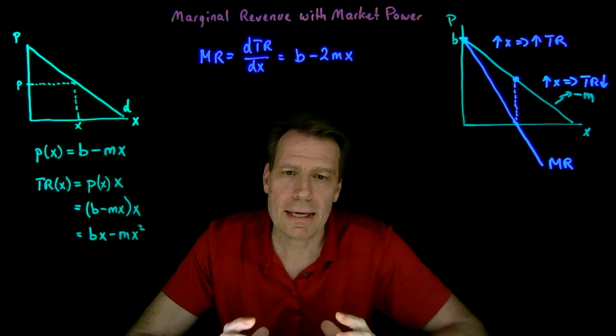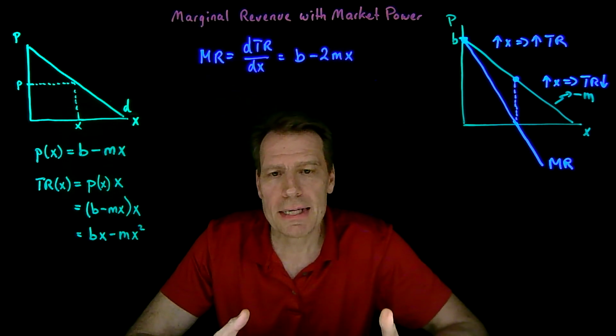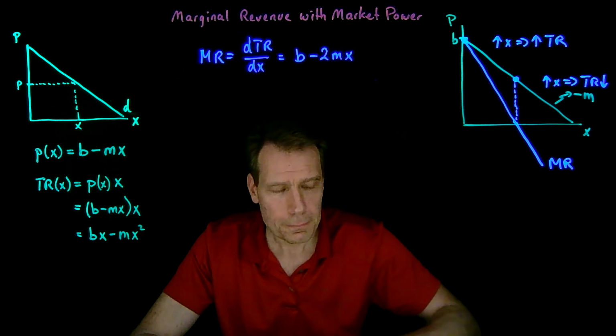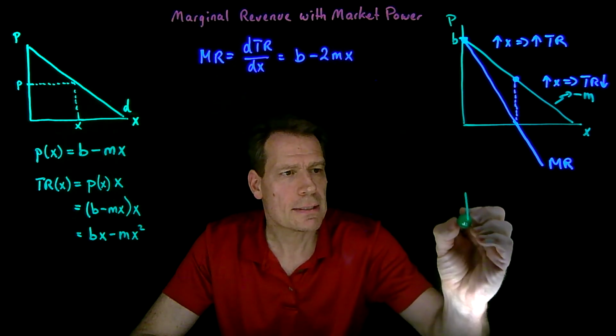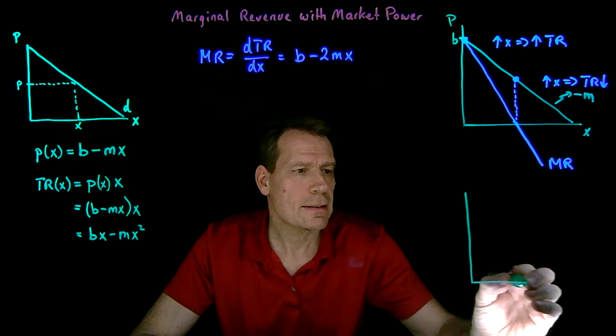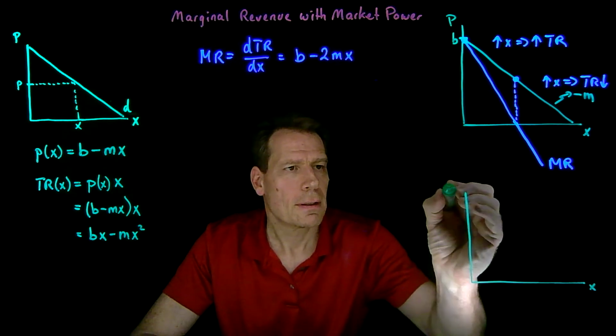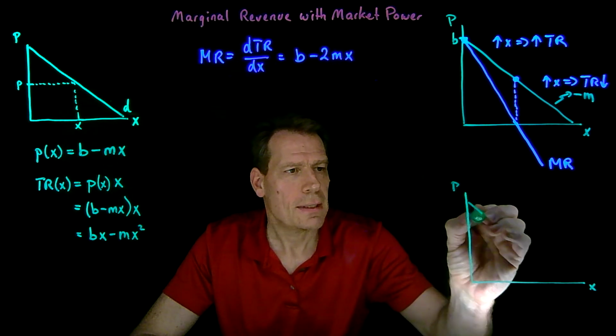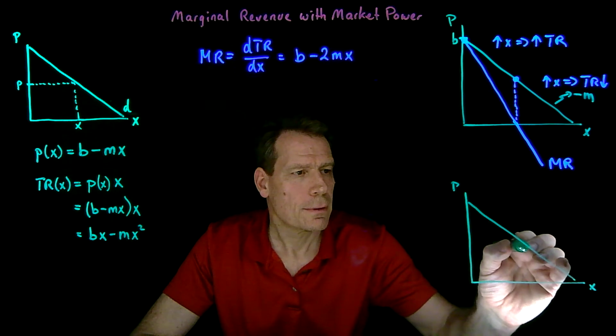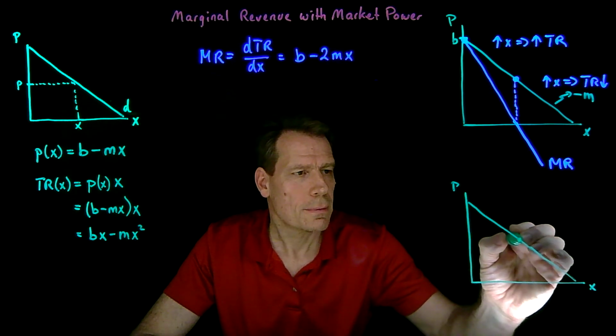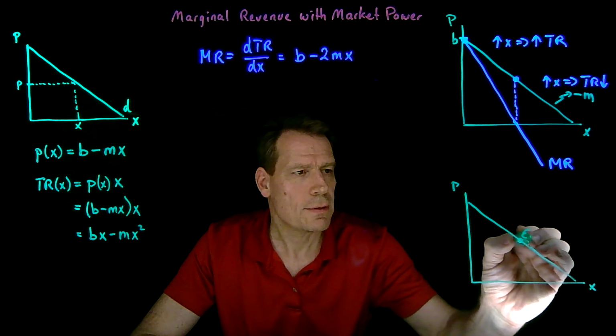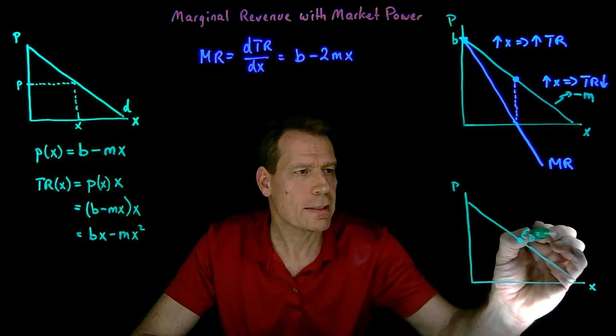We can now relate that to what we learned about price elasticities of demand. When we talked about price elasticities for a linear demand curve, we said that at the midpoint of that demand curve, elasticity of demand is exactly equal to -1.